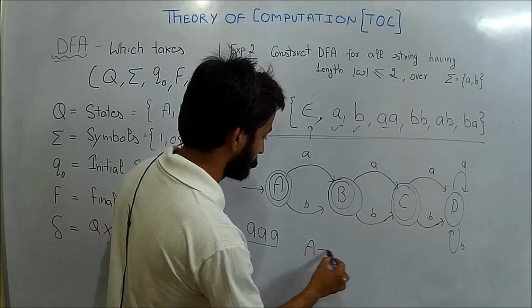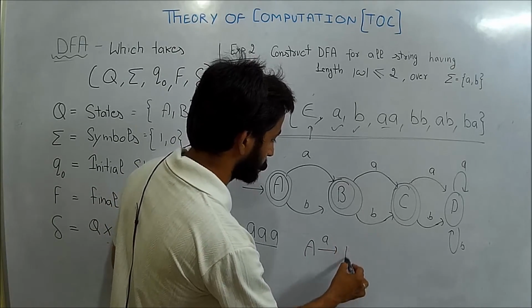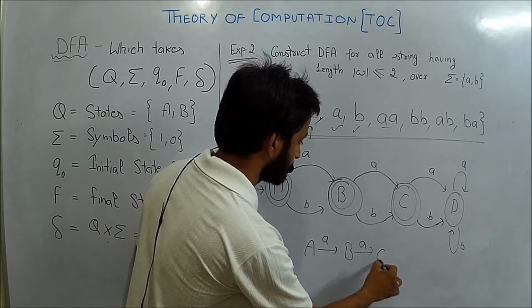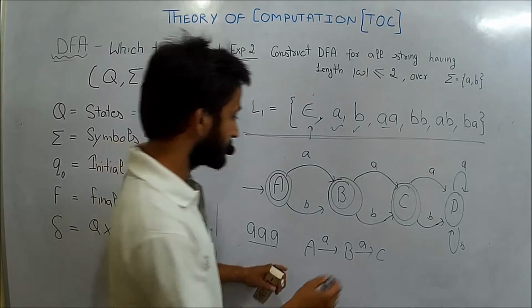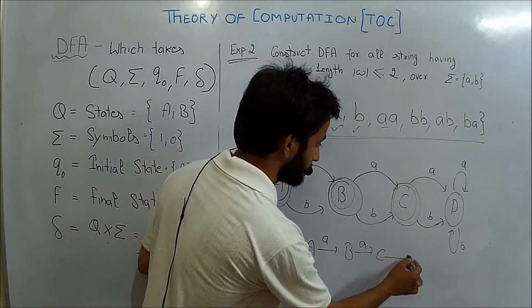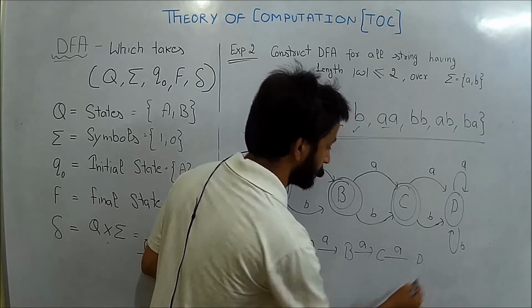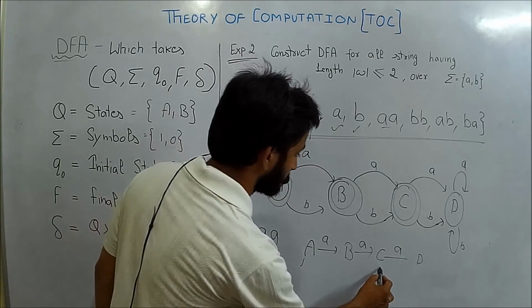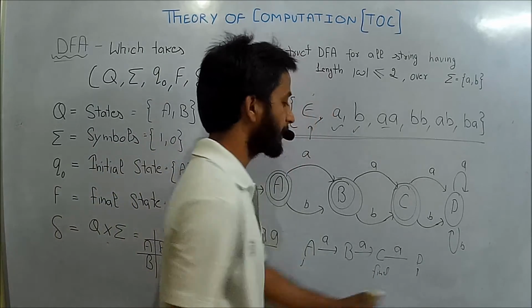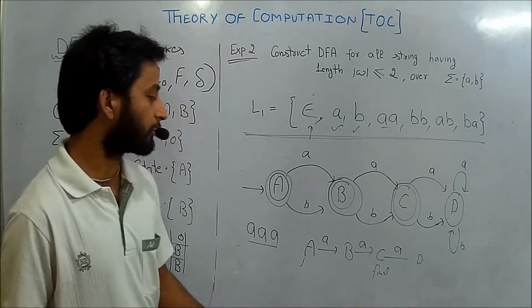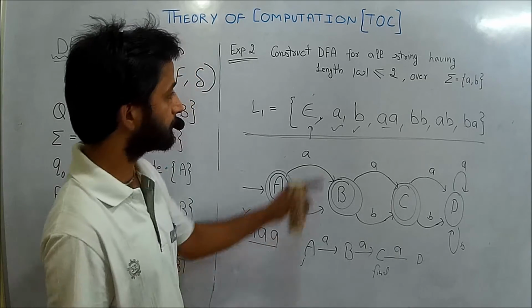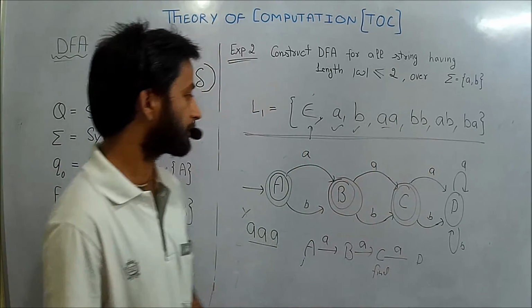A, by taking A, will go to B, and B by taking B will move to C, and the one letter left is A, so C by taking A will go to D. This one is initial and this one is final, and the string is fully traversed and reached state D, and D is not final, so the string is not accepted in this DFA, and the string is not part of this language.